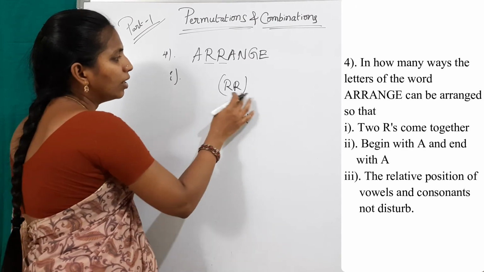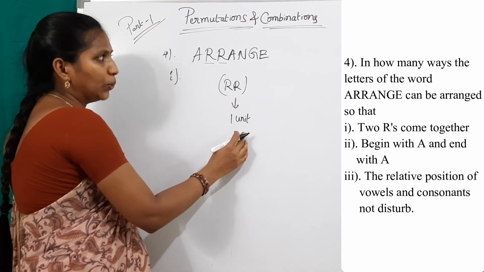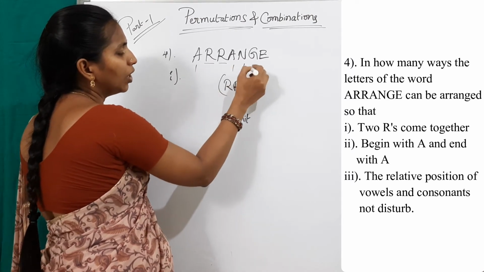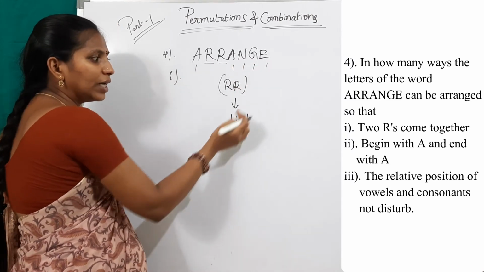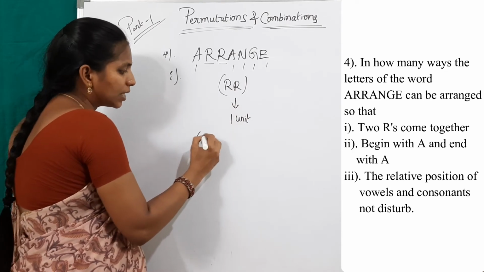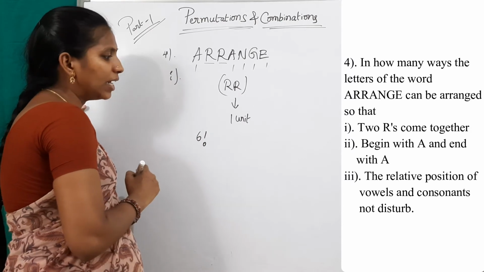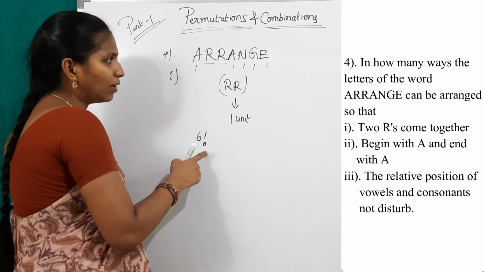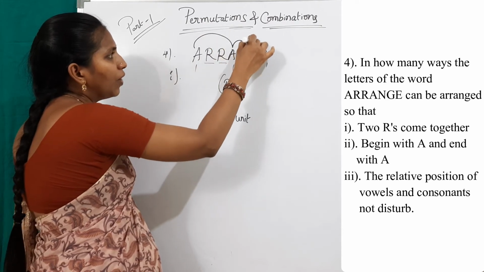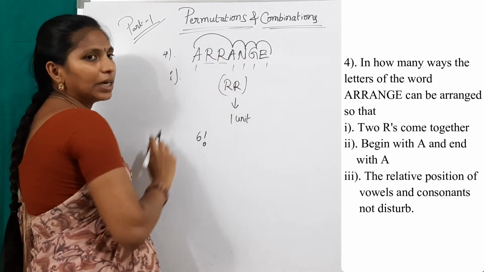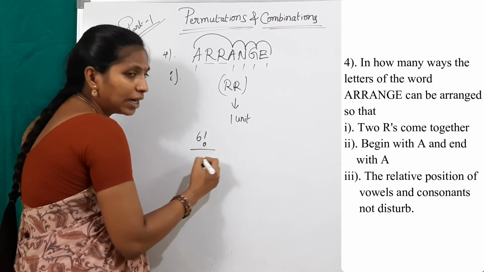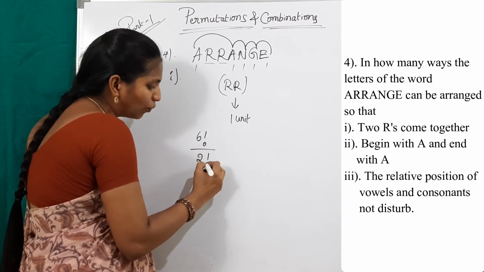Arrange, 2 R's treated as one unit. Then remaining letters, how many letters are there? 1, 2, 3, 4, 5. 5 letters plus 1 unit, so 6 letters, and we can arrange in 6 factorial ways. In these 5 letters, A is repeated. How many times? 2 times. So at the denominator, write 2 factorial.